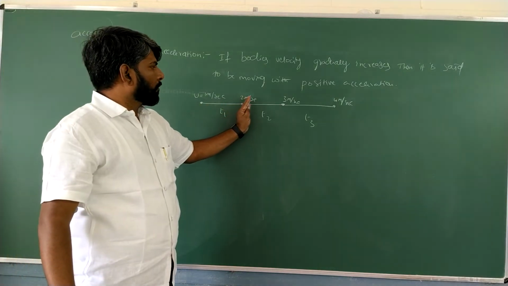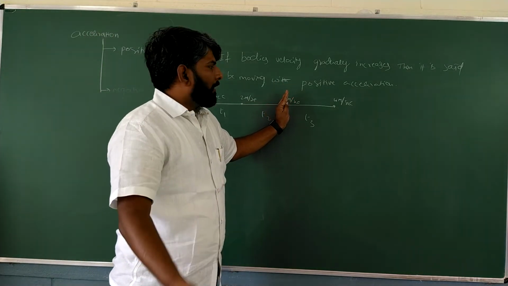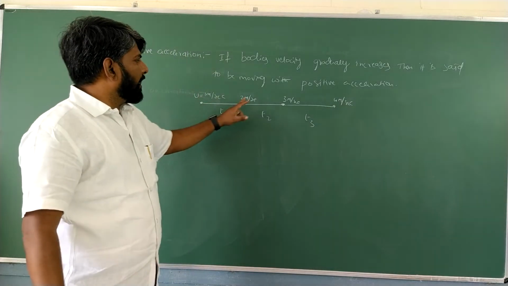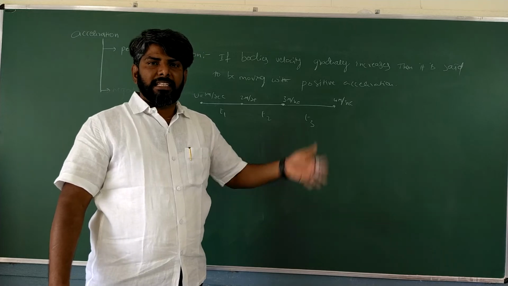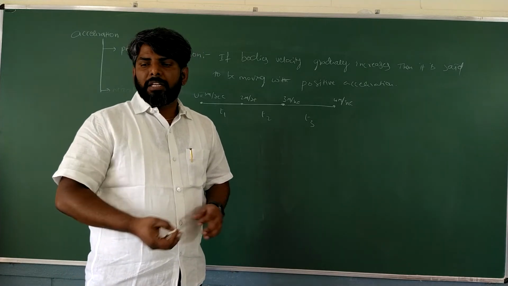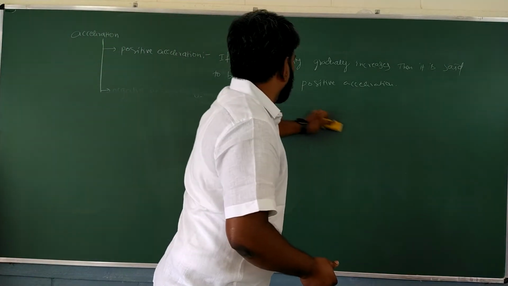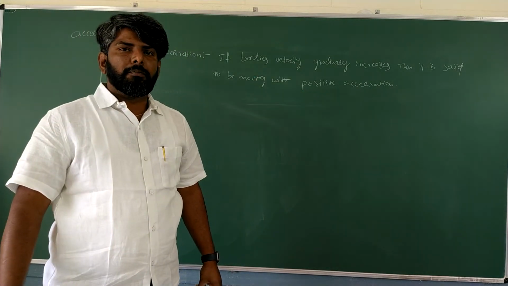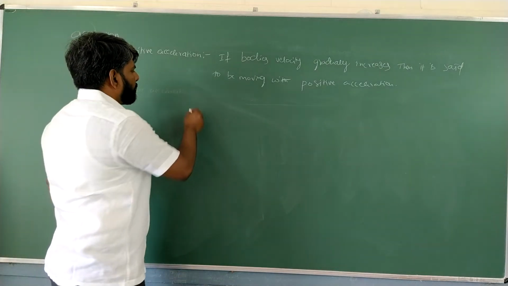Again, after time 2 to 3 it increased. Again in another interval, 3 to 4. So here the change in its velocity gradually increases. If that velocity increases gradually, then the body is said to be moving with positive acceleration. Positive acceleration. Simple example for that.